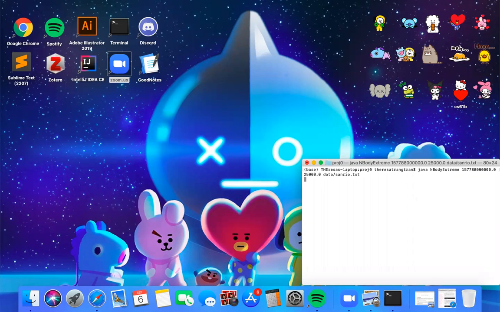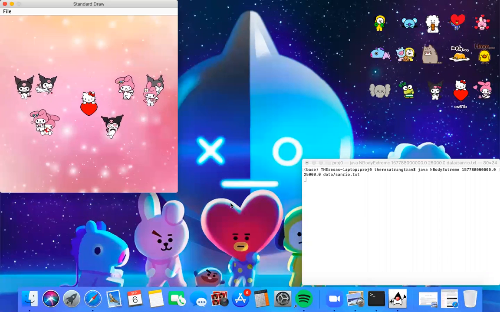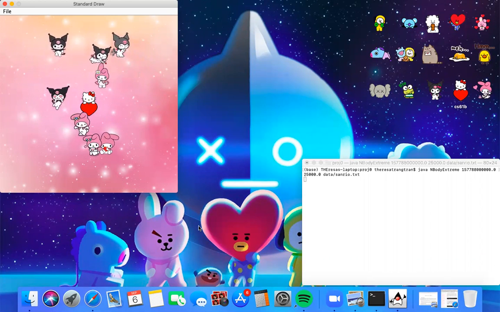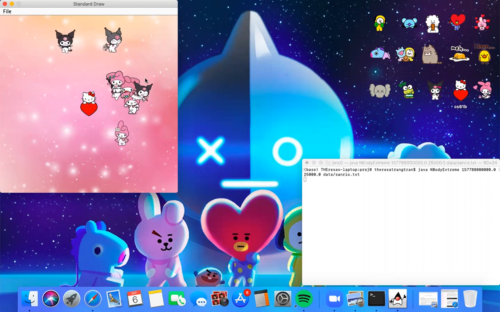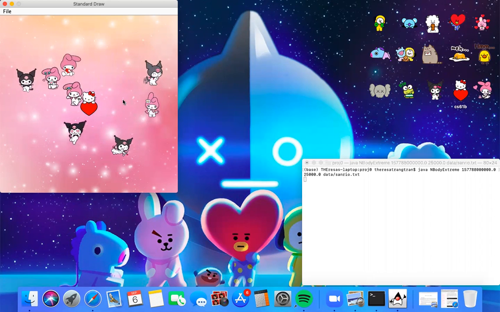Okay, so now I'll be running my NBody Extreme version using the Sanrio universe I created. Here we have a new pink space theme to match Sanrio's cutesy aesthetic. Hello Kitty is at the center of the universe as a sun, and we also have some Kuromis and some My Melodies just vibing in space, orbiting around Hello Kitty.